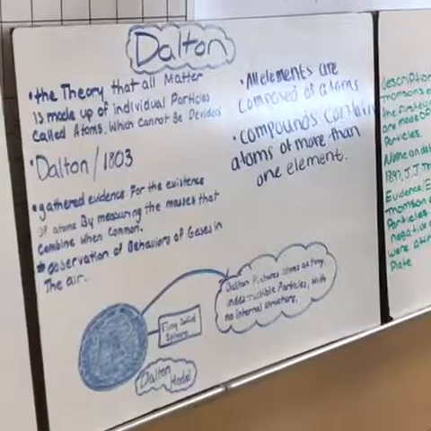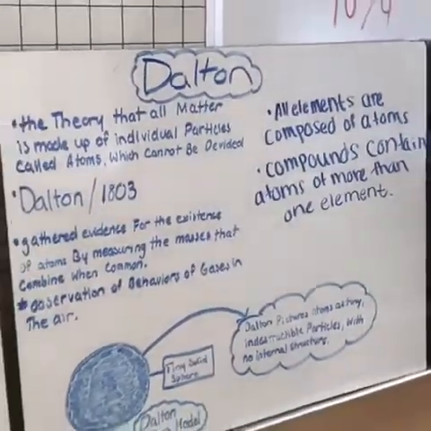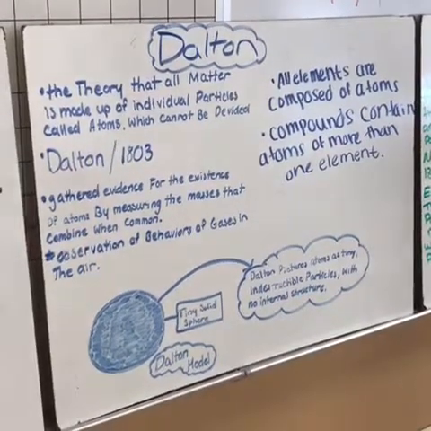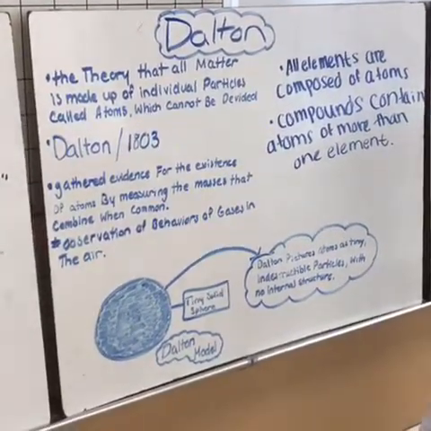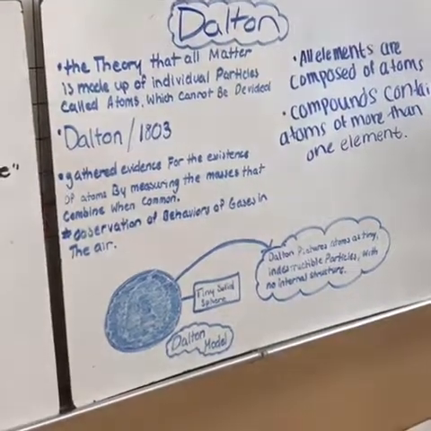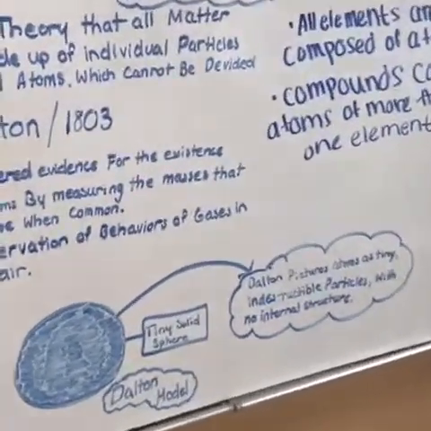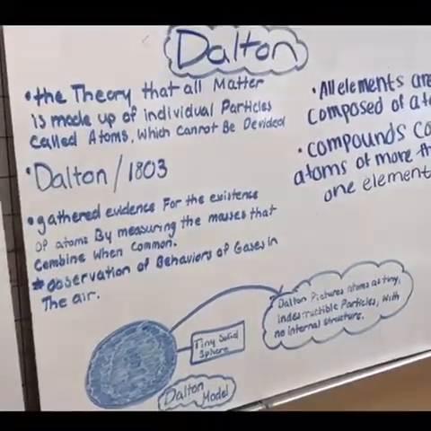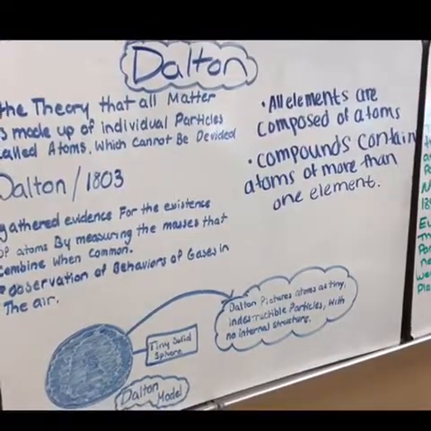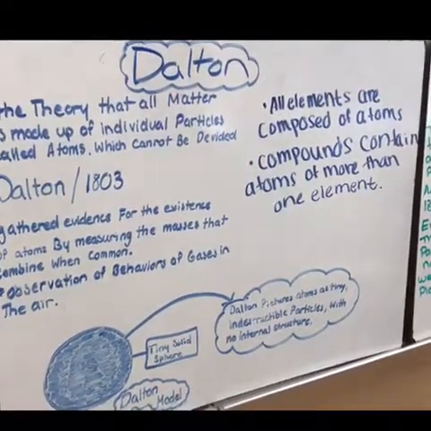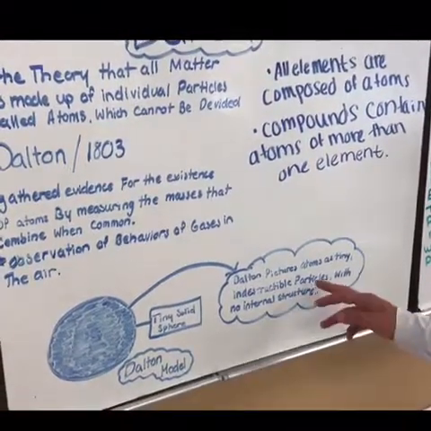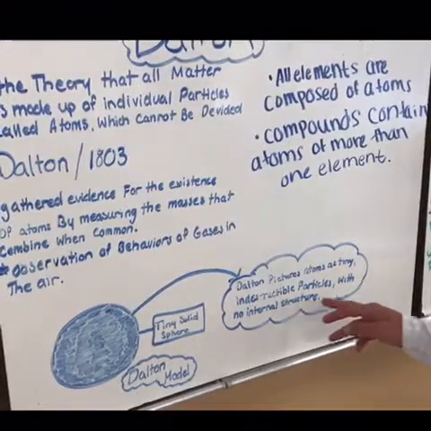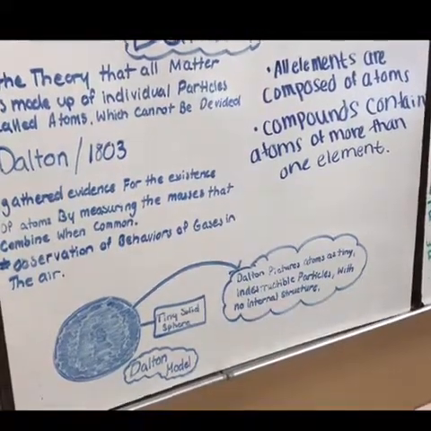In 1803, John Dalton pictures atoms as tiny, indestructible particles with no internal structure. All matter is made up of individual particles called atoms, which cannot be divided. Dalton, 1803, gathered evidence for the existence of atoms by measuring the masses that combined, and observing the behaviors of gases in the air. All elements are composed of atoms. Compounds contain atoms of more than one element. Perfect. Thank you.